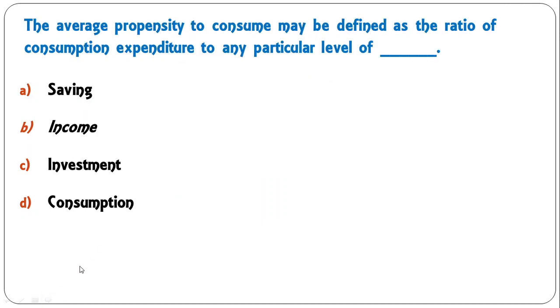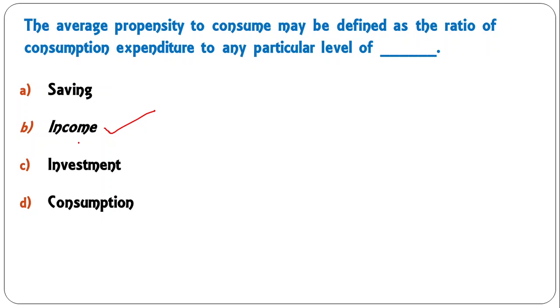Next question: the average propensity to consume may be defined as the ratio of consumption expenditure to any particular level of saving, income, investment, consumption. So no doubt it is the ratio of consumption expenditure to any particular level of income.